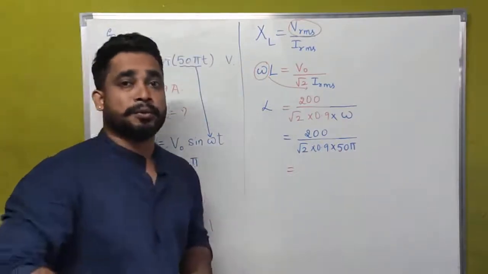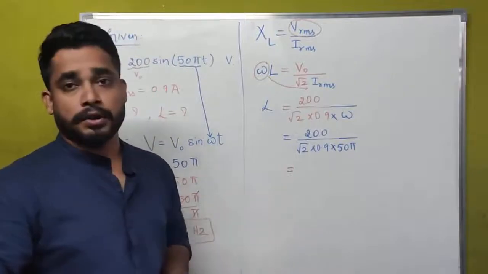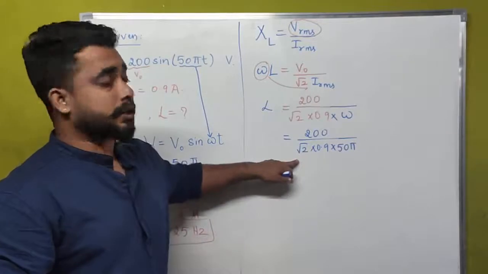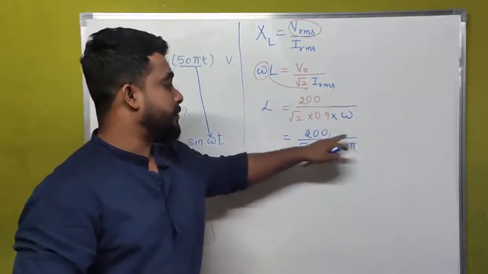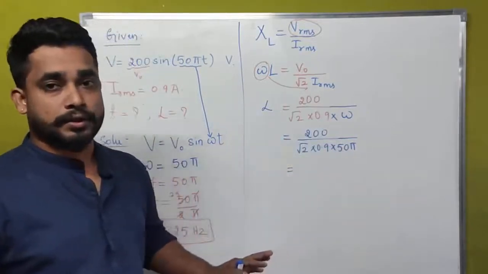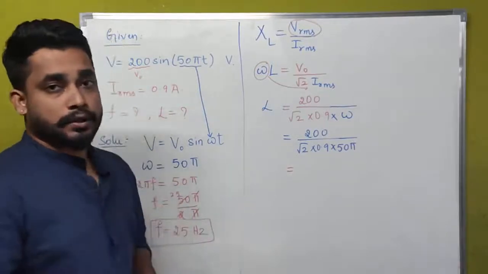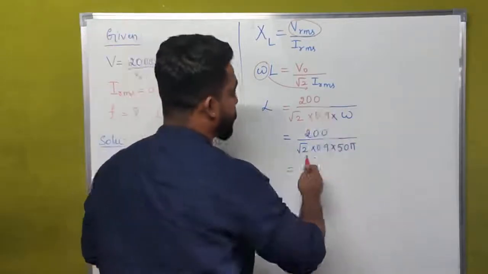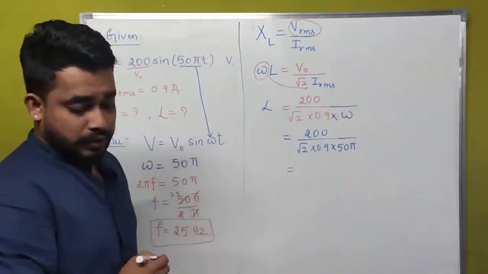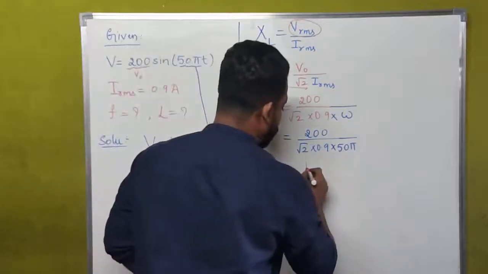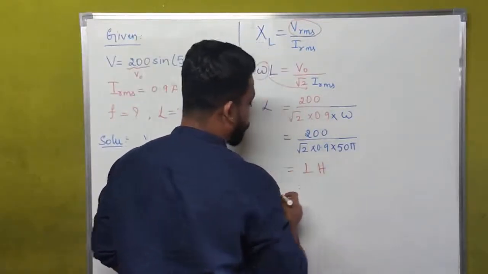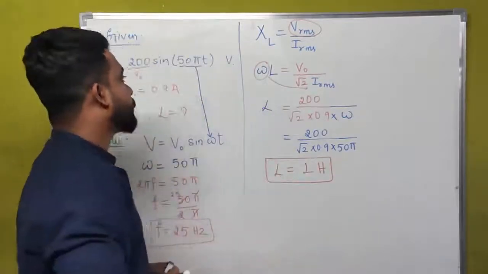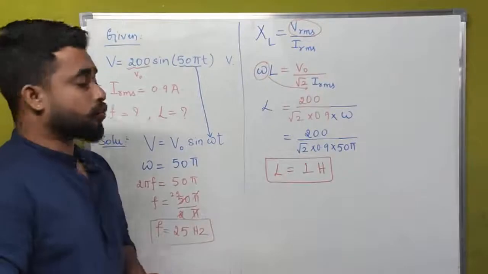While simplifying the problems, you should keep your calculators beside you, okay? Because without the help of a calculator, the multiplication and division process is very difficult. That's why you have to keep your calculator with you. Using that only we are going to simplify this. After the simplification, what we will get is 1 Henry. The inductance of the coil is 1 Henry.